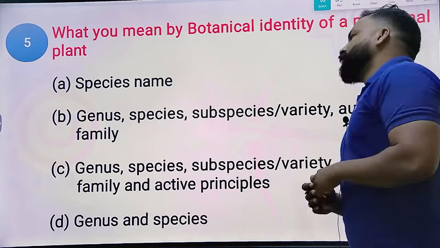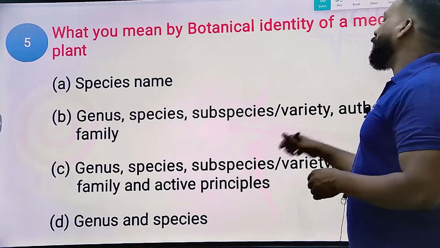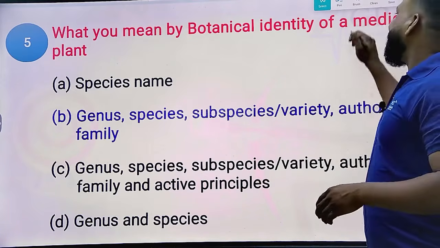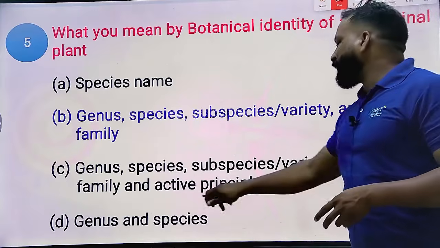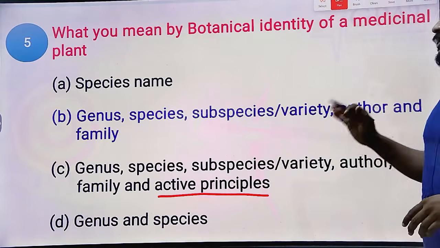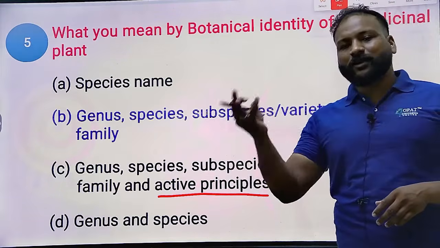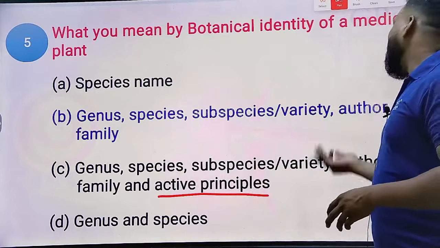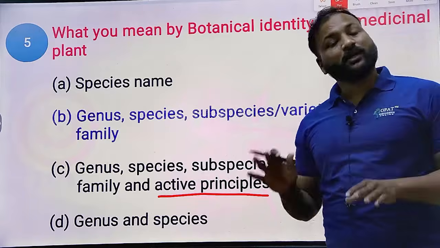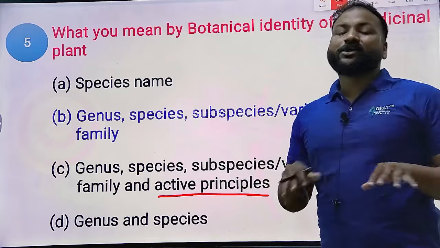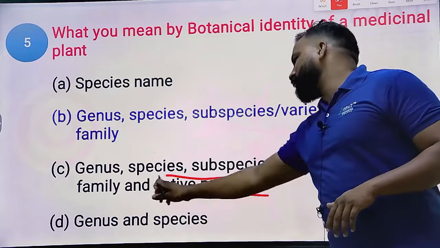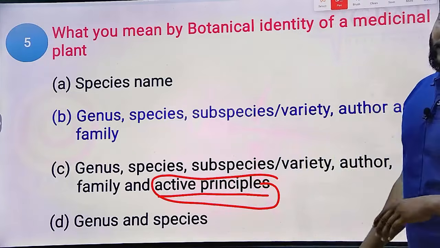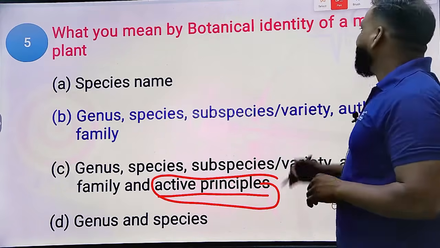I think the right answer will be option B, because in the botanical identity we never mention active principles. We mention the family, order, genus, species, subspecies, and variety, but we do not mention any type of active principles in the botanical identity, right?